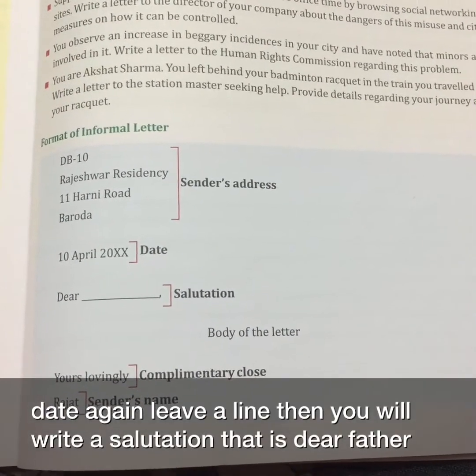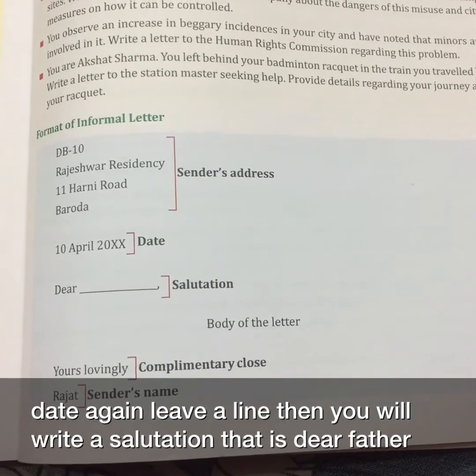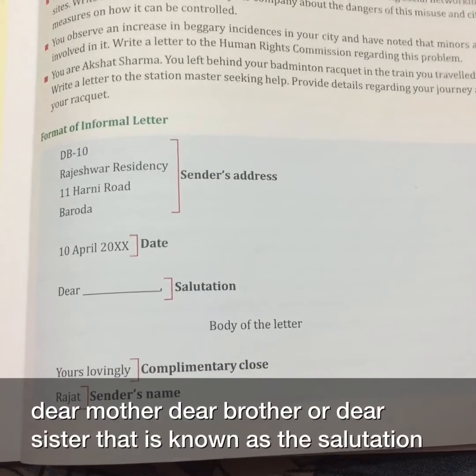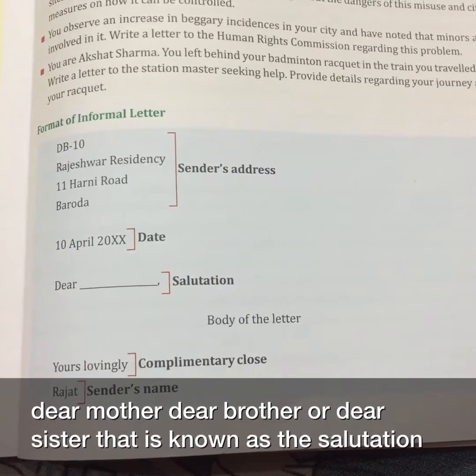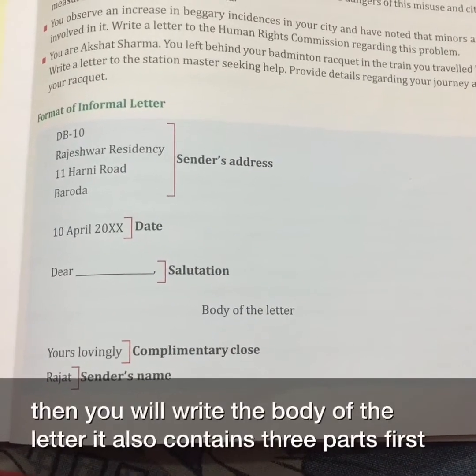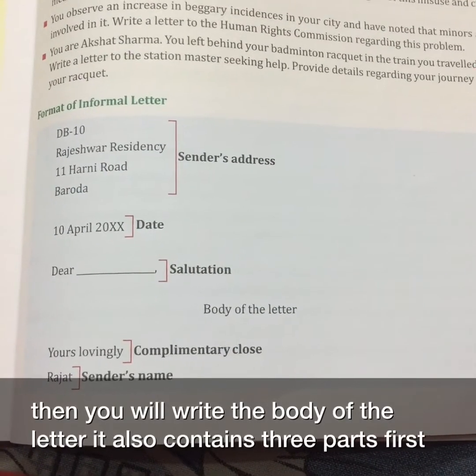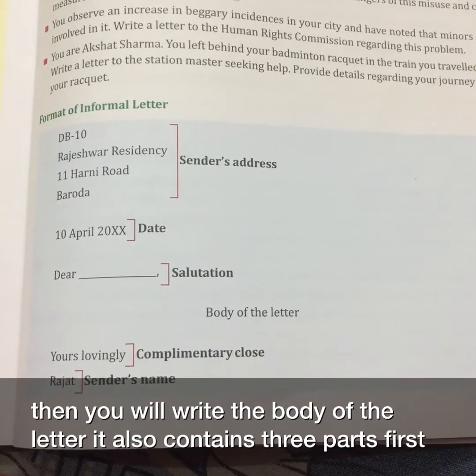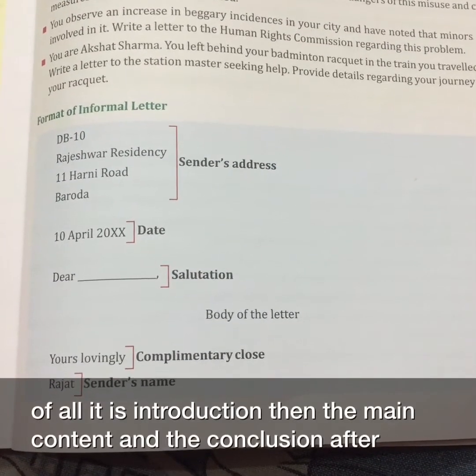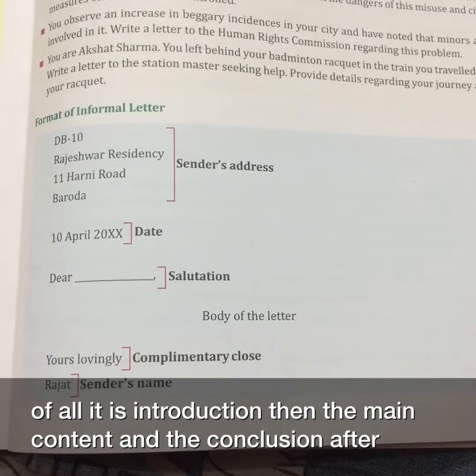Then you will write the salutation, that is dear father, dear mother, dear brother or dear sister. That is known as the salutation. Then you will write the body of the letter. It also contains three parts. First of all, it is the introduction, then the main content, then the conclusion.